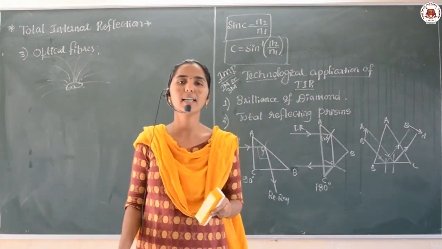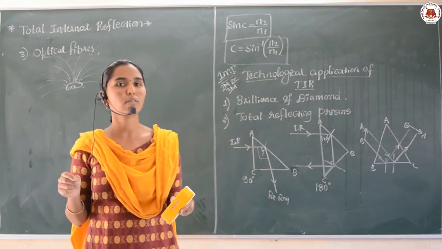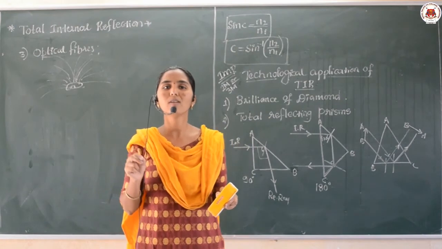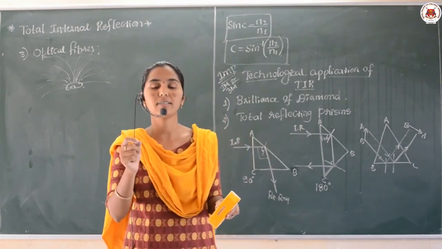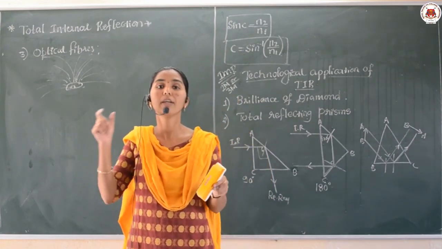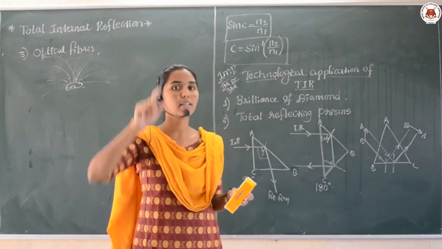Optical fiber is a thin hair-like structure. It is made of either glass or plastic, and its work is to transmit light from one place to another place for a long distance. Remember, dear student, what is the use of the optical fiber? We are using this to transmit light for a longer distance.